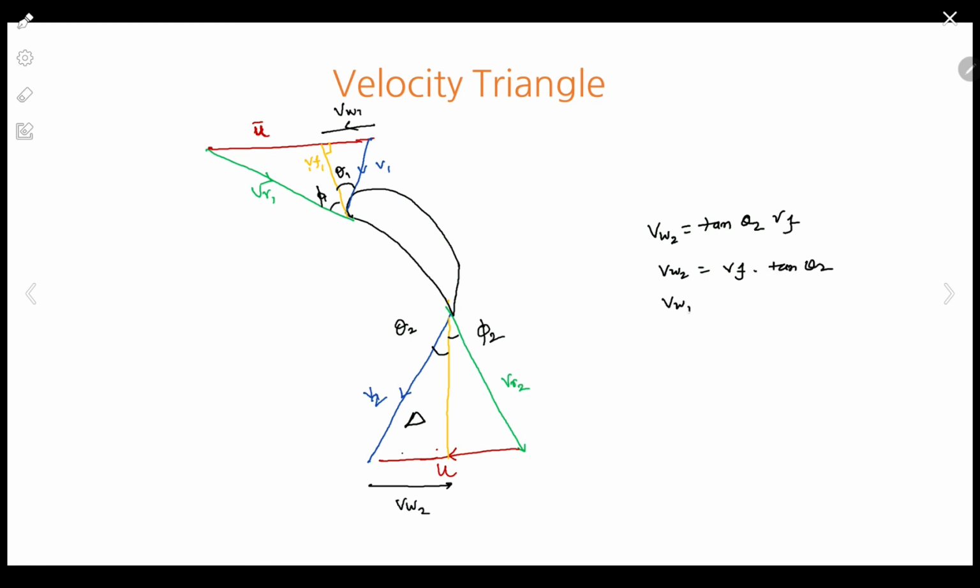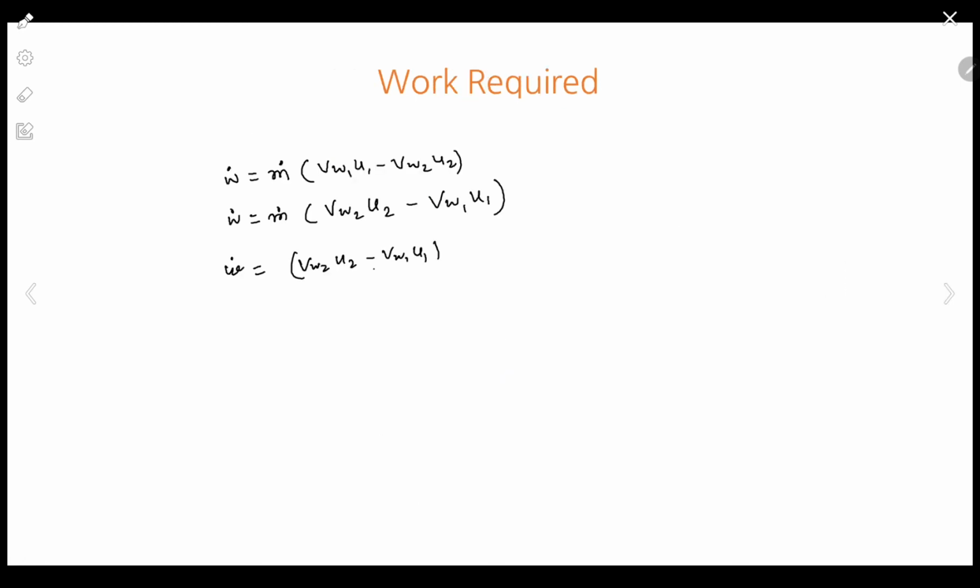Same way Vw1, the angle involved is theta 1, again adjacent, so it is Vf1 tan of theta 1. Followed? So if we put this value in the equation of work, the shaft rotation is constant, so we could say u1 is equal to u2, okay?